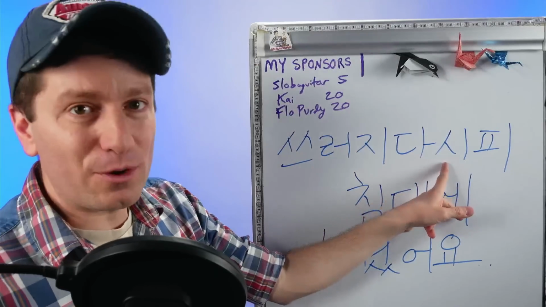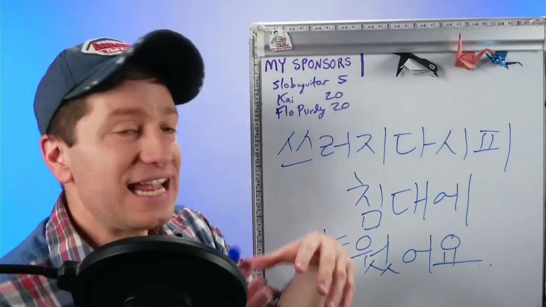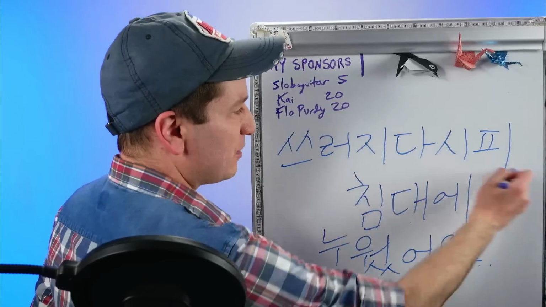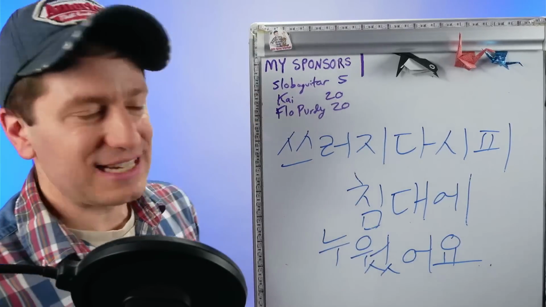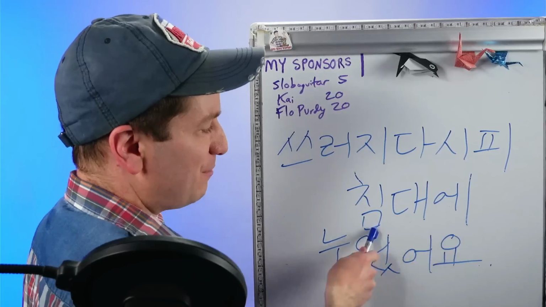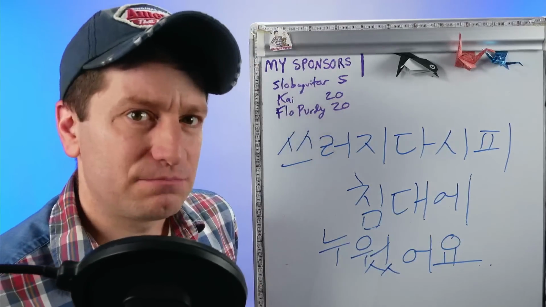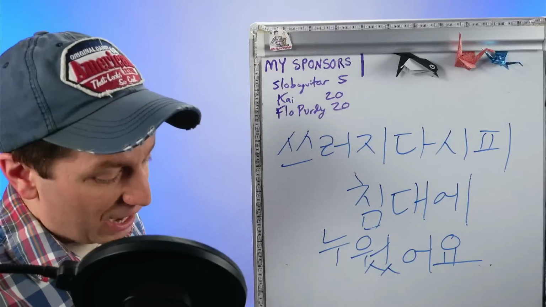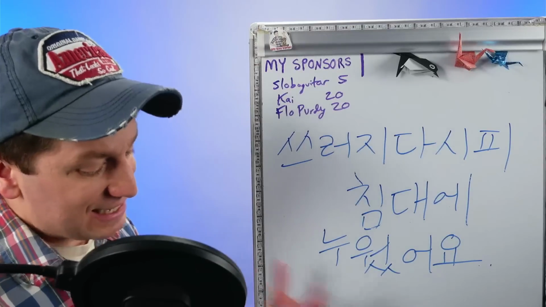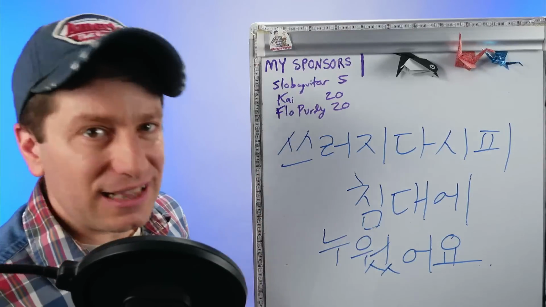Again, it's the same form though, as the verb. So like someone collapses, 침대에, so into the bed, 눕다 is to lie down. So they lay down in the bed like they collapsed. This is, I collapsed into bed. So, literally though, I laid down in bed as if or like I collapsed.